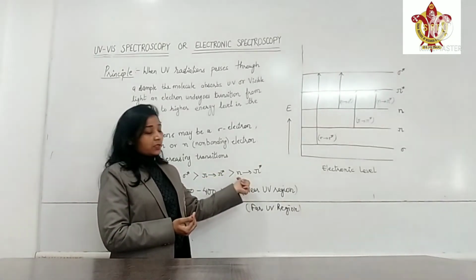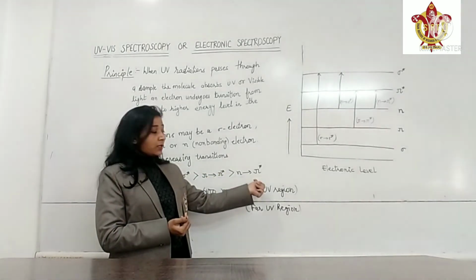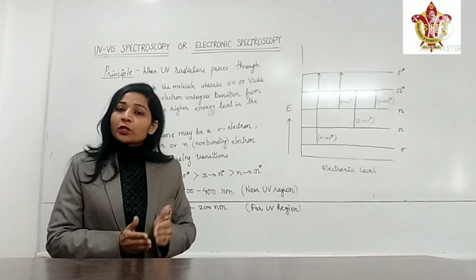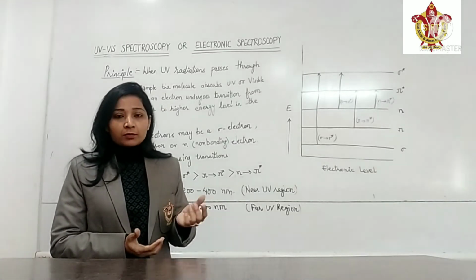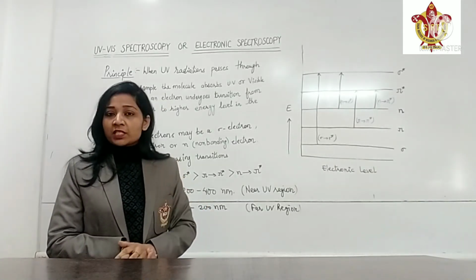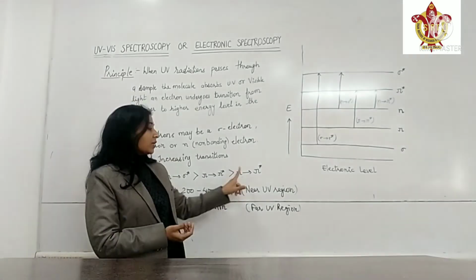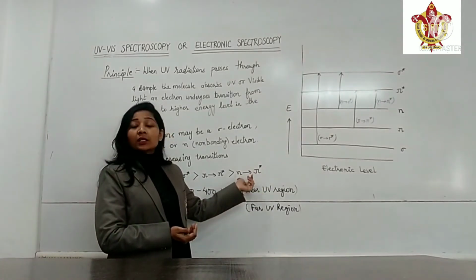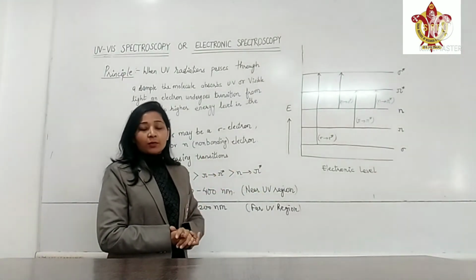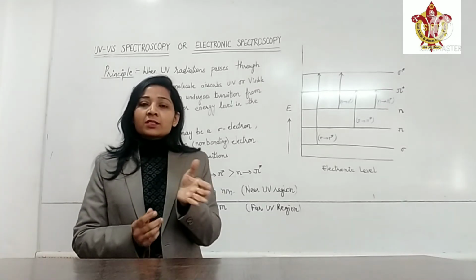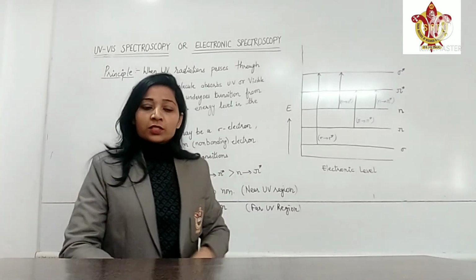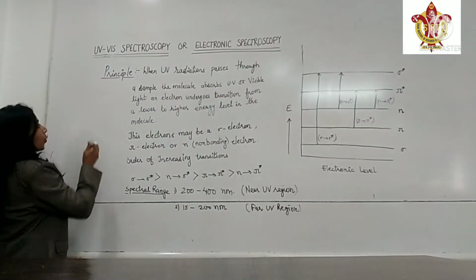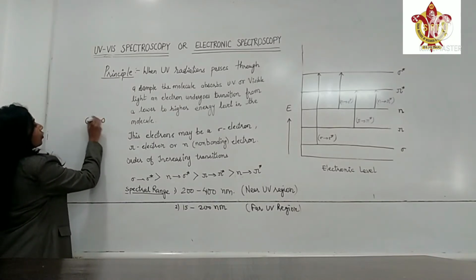The fourth type of transition is from non-bonding to pi star transition. In this type of transition, electrons from the non-bonding orbital, having free electrons or electrons which are not involved in the bonding, transit to the pi star or pi anti-bonding orbital. This type of transition is involved in the carbonyl compounds. In the carbonyl compound, there is carbon and oxygen, C double bond O. Here oxygen is a heteroatom. Let us see an example of C double bond O.